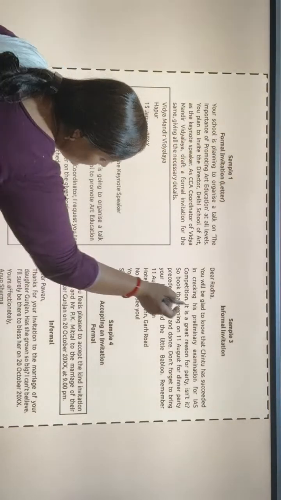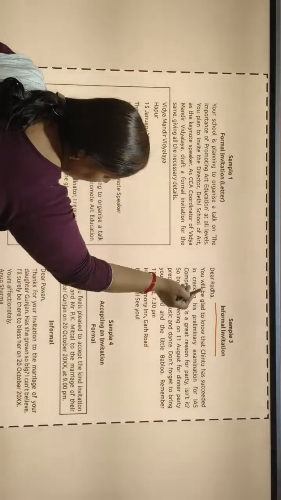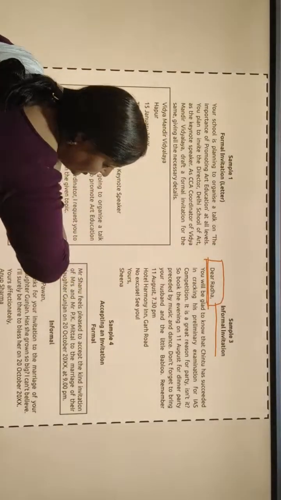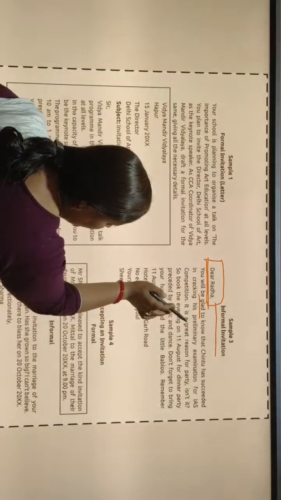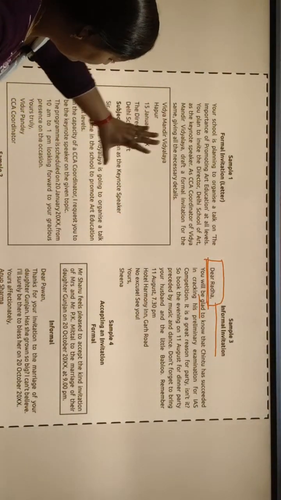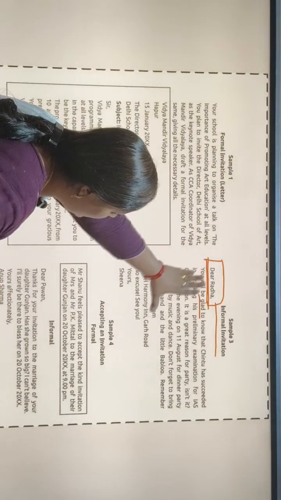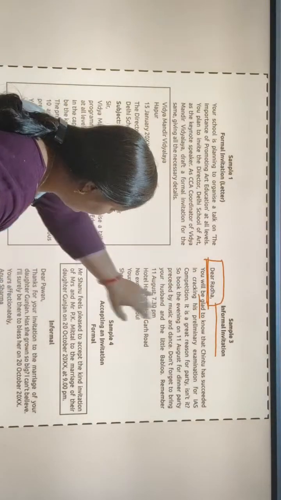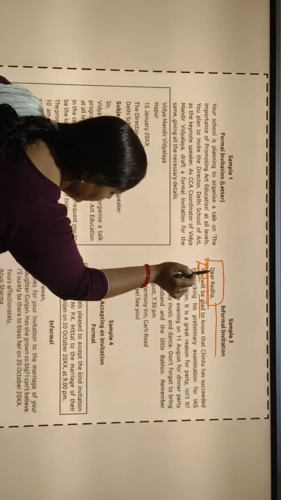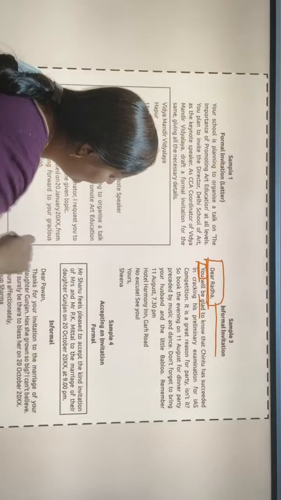Now here is an informal invitation, also in letter form. We can write in this way also. Dear Radha, we can start in this way. You will be glad. Here the language is informal. In the earlier invitation we used formal language, but in this invitation the writer is using informal language. He is using 'you will be glad'. In this way we can use first or second person.